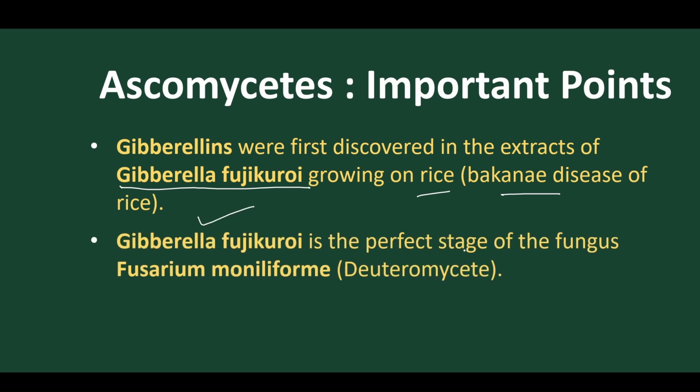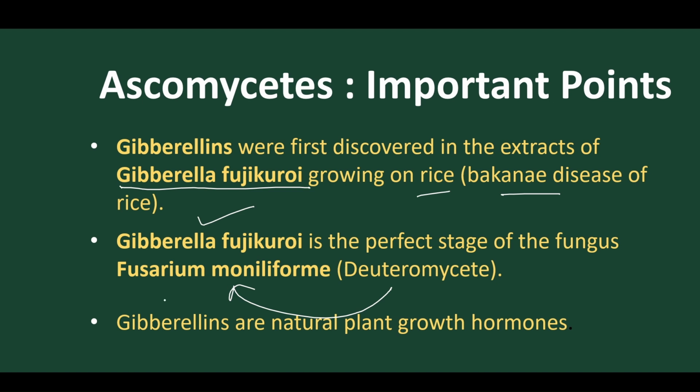Gibberella fujikuroi is the perfect stage of the Deuteromycete Fusarium moniliforme. And gibberellins, as we all know, are natural plant growth hormones. After auxin, we find gibberellin, which is extracted from this fungus. Gibberella attacks the rice plant, and from that Japanese scientists discovered the presence of gibberellin in plants as a growth hormone.